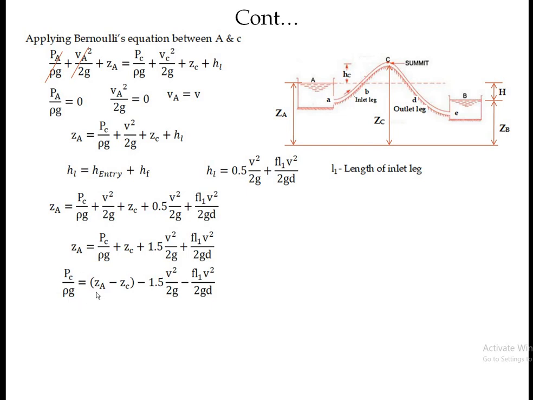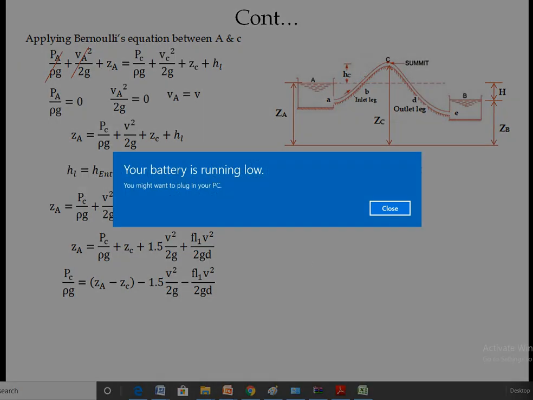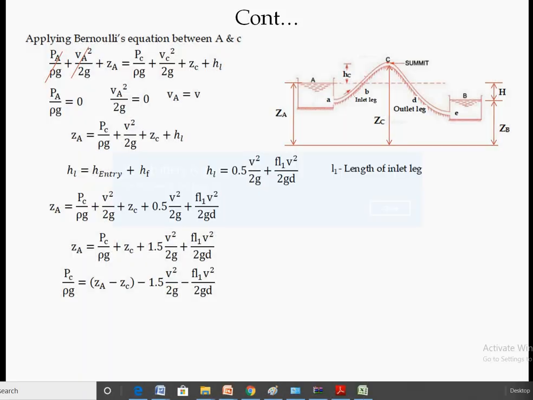So PC upon rho g equals ZA minus ZC minus 1.5 V square upon 2g minus f L1 V square upon 2gD. So this is the pressure head at point C.